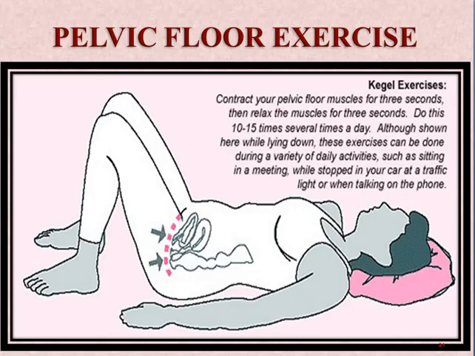One is pelvic floor exercises. We advise this in the cases of mild prolapse. The main important exercise here is Kegel exercise. In this we ask the patient to hold the pelvic floor muscles for 3 to 4 seconds and then relax. We ask them to do this at least 10 to 15 times in a day, or as much as they can do. If they can do more than 10 to 15 times, it is better. They can do it anytime while sitting, walking, or doing work in the kitchen, standing. Whenever they remember, whenever it comes to their mind, they can perform this Kegel exercise.